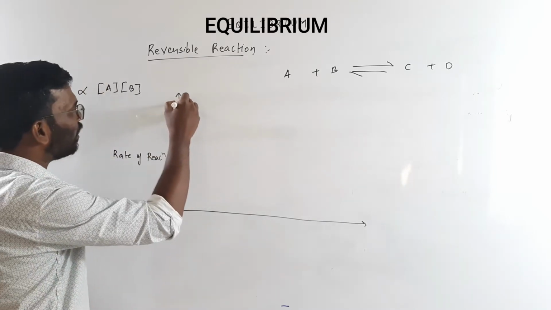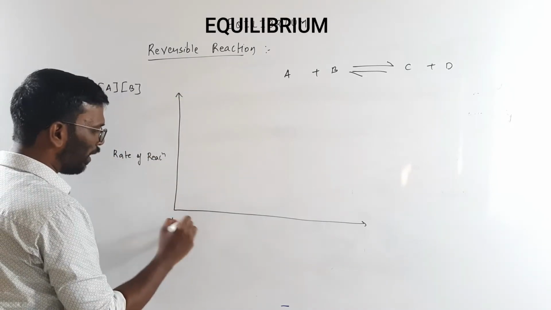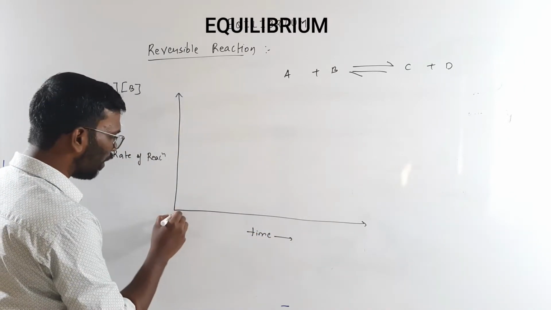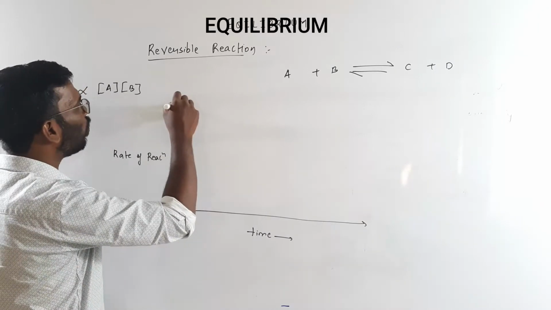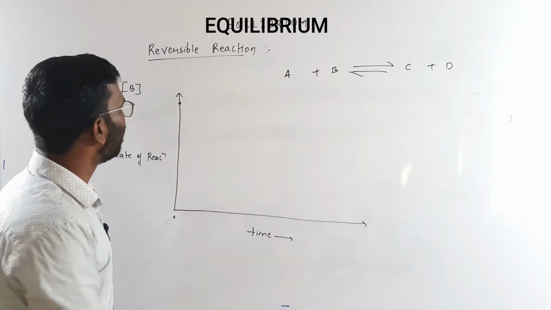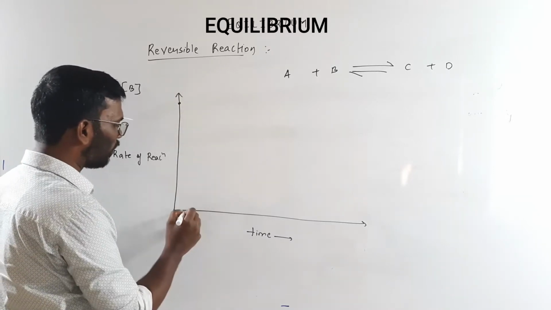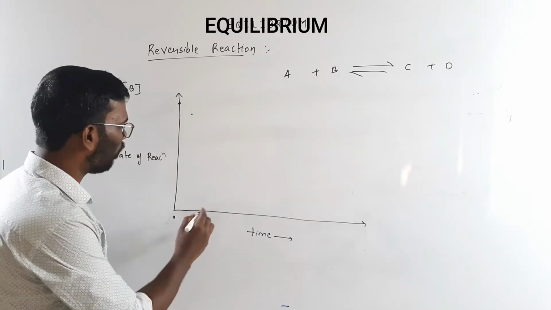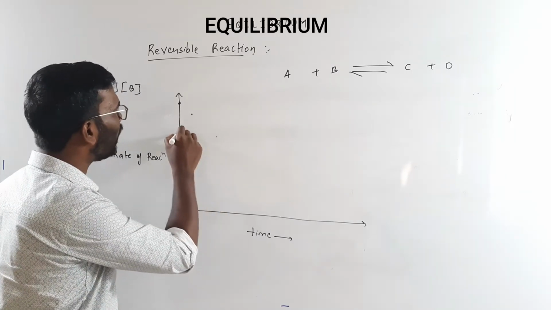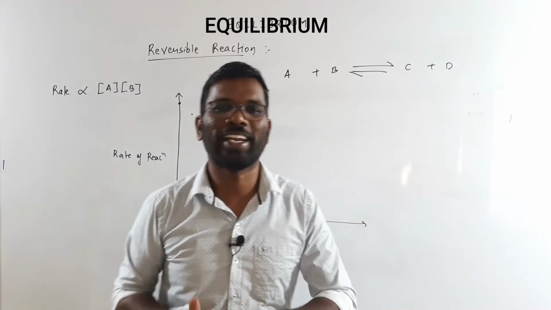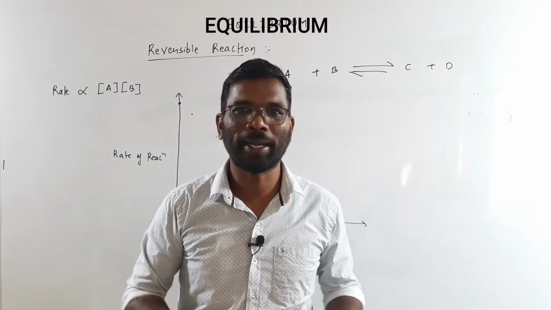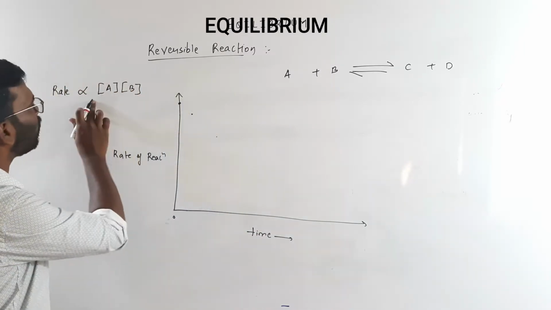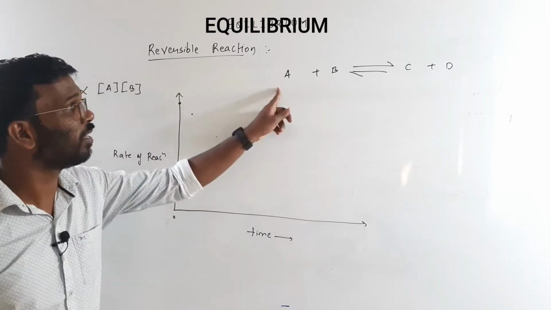So at time t equal to 0, and let's say this is the time coordinate in this direction, at time t equal to 0, it will have maximum rate. After some time the rate is going to fall, the speed of the reaction will fall, because the reactant is getting converted to the product. Rate of the reaction is directly proportional to the concentration, and concentration is decreasing.